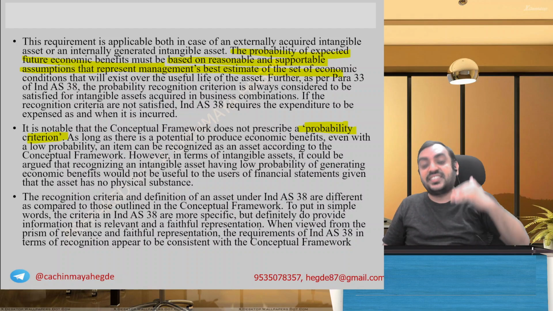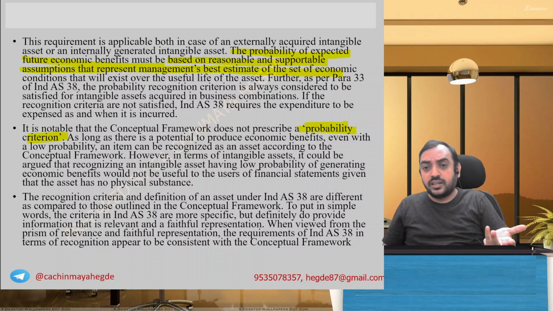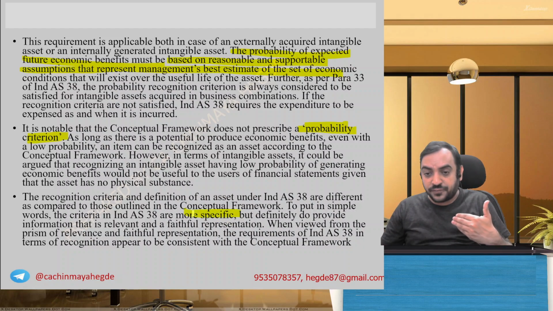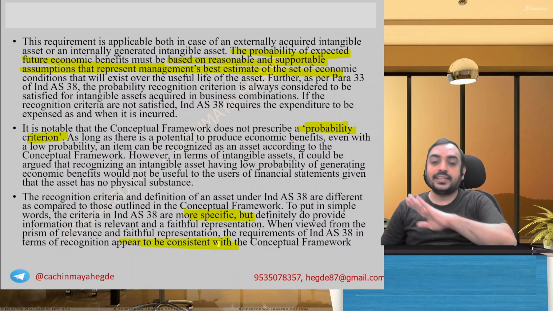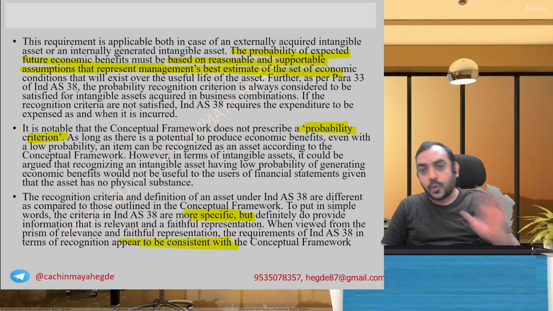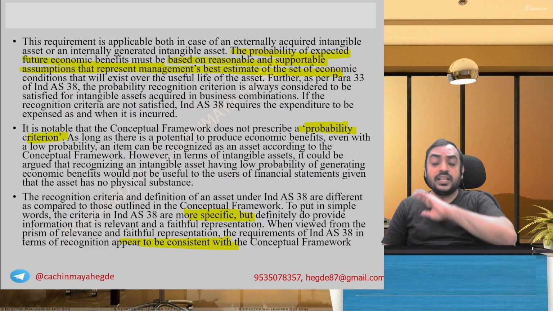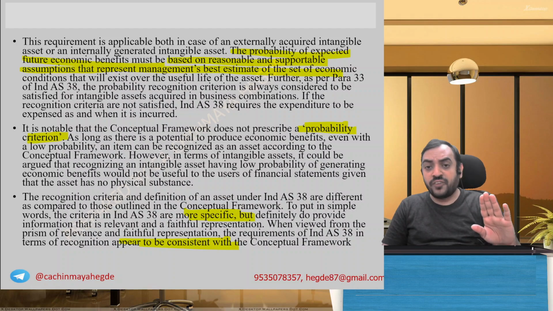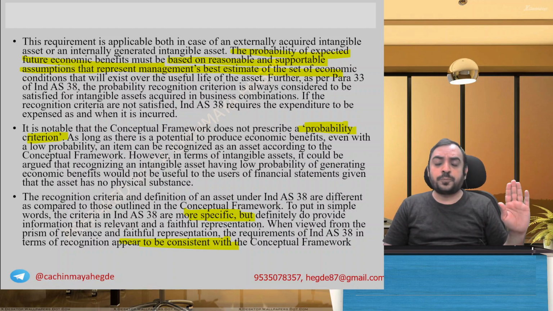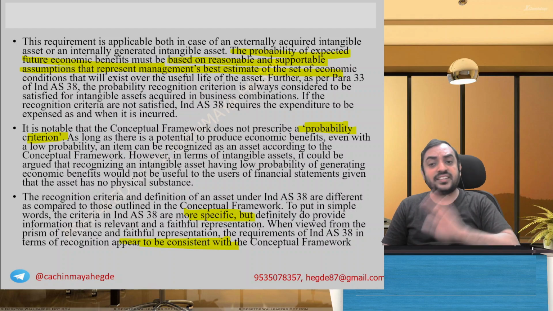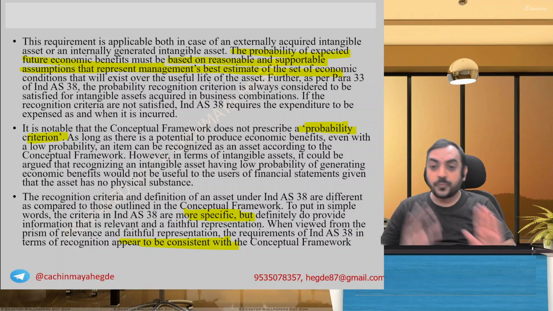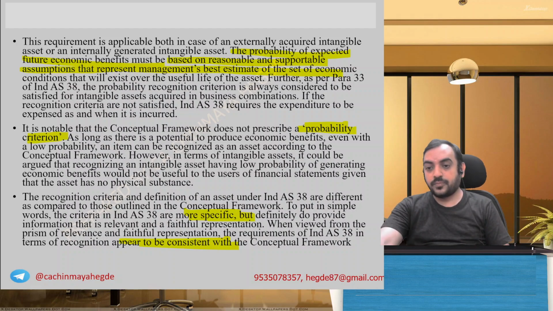It's a further condition added for more pragmatic purpose, more confirmation purpose, and that's why they say it is more specific, and therefore it appears to be inconsistent, but they are not inconsistent. Hope you got the point. The important distinguishable factor is probability. They are not conflicting, because probability is only an additional criterion, it is not a conflicting criterion. Hope you got the summary point. Read through the solution in detail later.